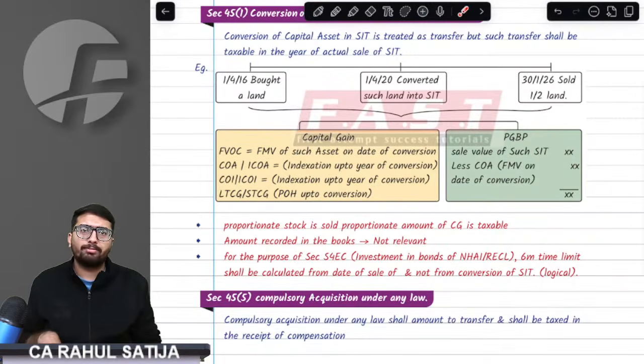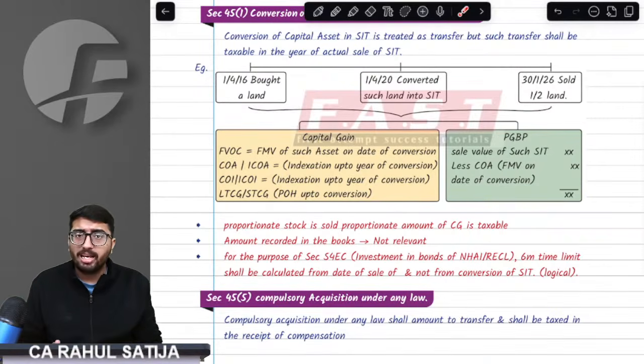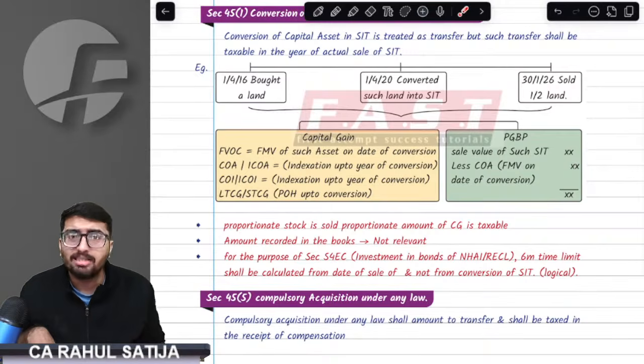If you remember, a few minutes ago we understood section 54EC. If we have any long-term capital asset being land or building and we transfer it, we can claim exemption by buying bonds of six companies: NHAI, RECL, PFCL, IFCL, IREDA, HUDCO. We can buy any of these bonds. But sir, bonds have to be bought within 6 months from the date of the transfer.